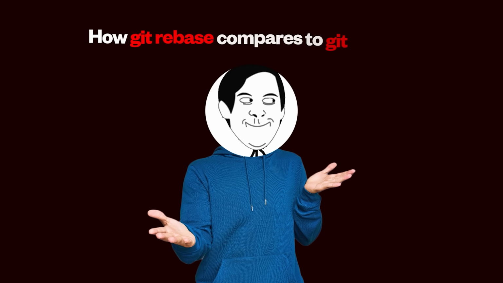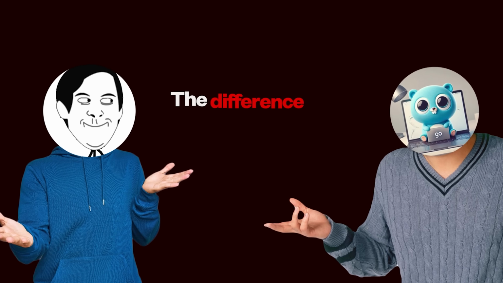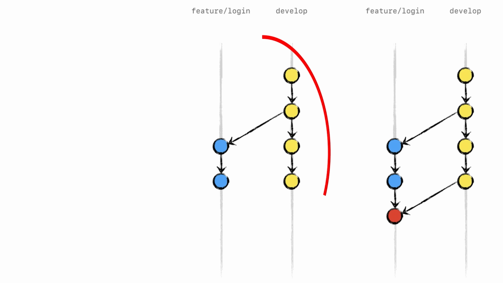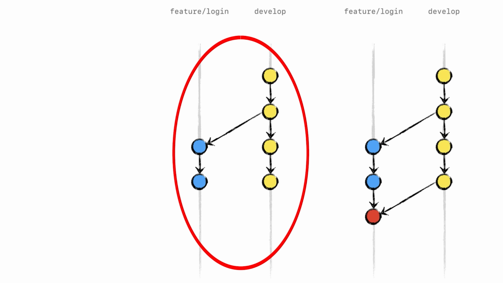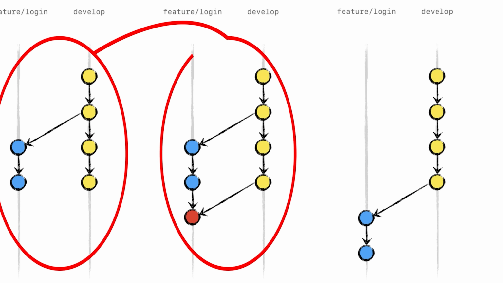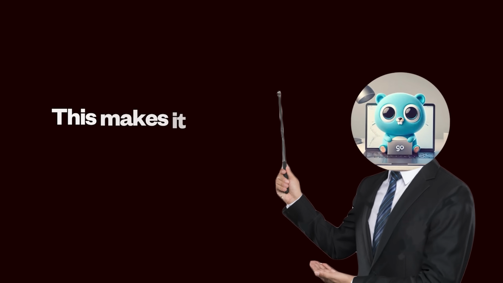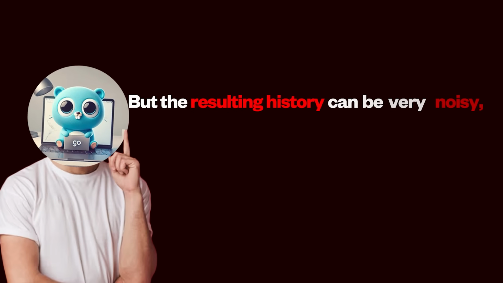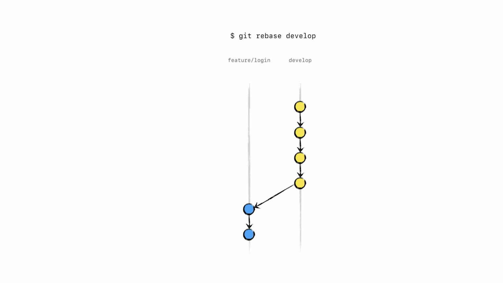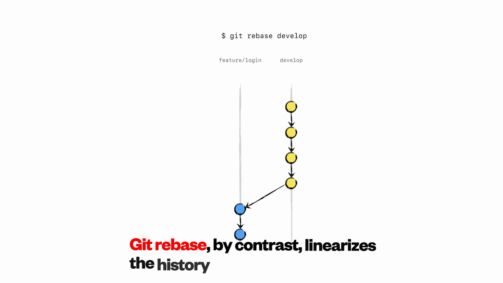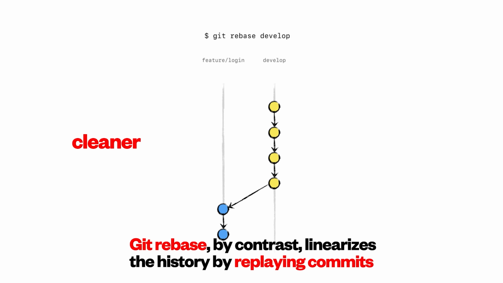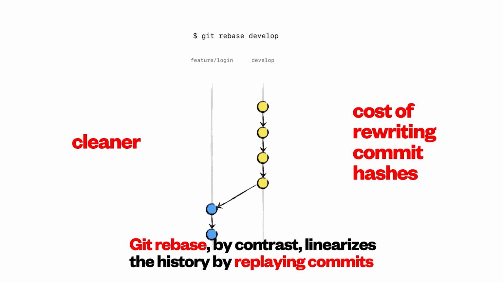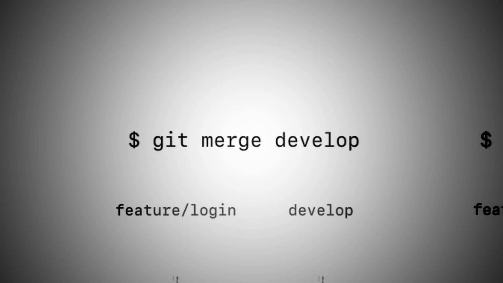You might be asking, Coding Gopher, how does git rebase compare to git merge, which also combines branches? Well, young one, let me tell you. The difference lies in how history is preserved. Git merge keeps the original branching structure and adds a new merge commit to tie together the histories. This makes it non-destructive and safe for shared branches. But the resulting history can be very noisy, especially in long-running branches. Git rebase, by contrast, linearizes the history by replaying commits, which is cleaner but comes with the cost of rewriting commit hashes. Remember, merge is additive, rebase is